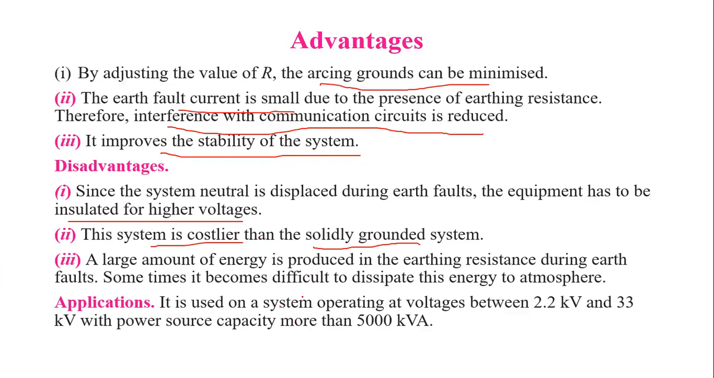And if you take the applications, this resistance grounding can operate at voltages of 2.2 to 33 kV with a capacity of up to 5000 kVA. That is, this is nothing but a high rating of three-phase system. Up to this 5000 kVA, we can go for using this resistance switching. So these are all about resistance switching. Therefore, the main objective of providing this resistance switching is to reduce the effect of arcing. Thank you.